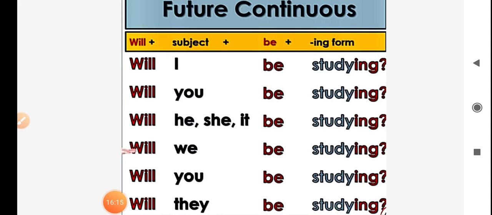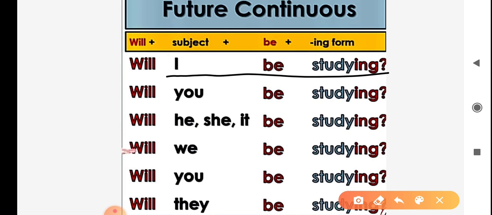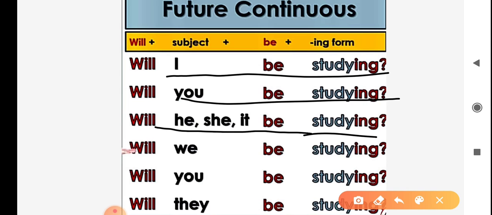Now, here are some examples for interrogative sentences in future continuous tense, and they are: Will I be studying? Will you be studying? Will he, she, it be studying? Will we be studying? Will they be studying?